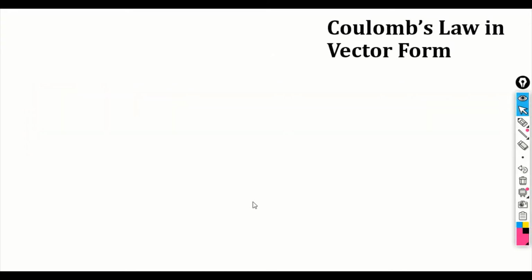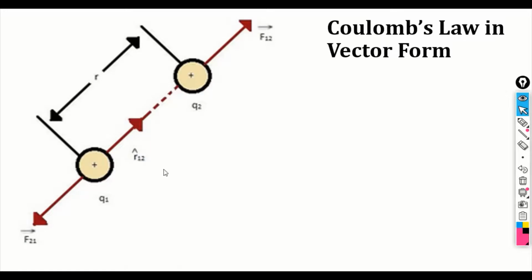So let us write one formula for calculation of Coulomb's law in terms of vectors. Here I have two charges Q1 and Q2. Q1 is generating some lines of field, Q2 is generating some lines of field. Let us say R is the distance between them.